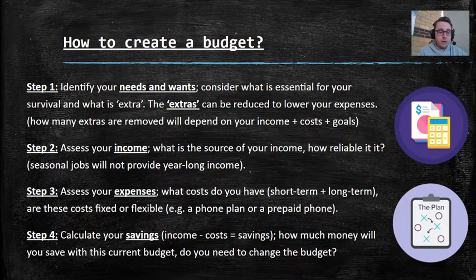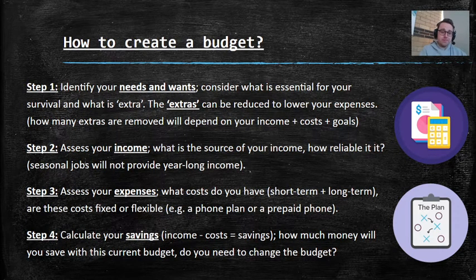If I have 3 shifts in 1 week, I'll get X amount of dollars, but if I only have one shift the week after, my income's going to be different. So I need to consider that in my budget. If I have a seasonal job, like working at a ski or snowboarding resort, that's not going to provide me with year-long income. So I have to consider that when I'm making my budget.